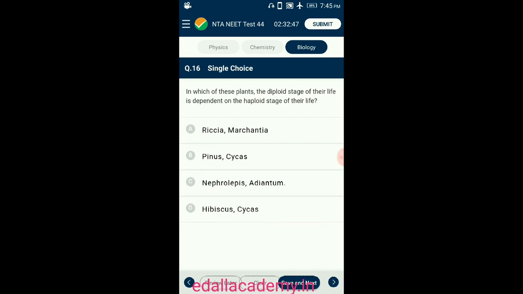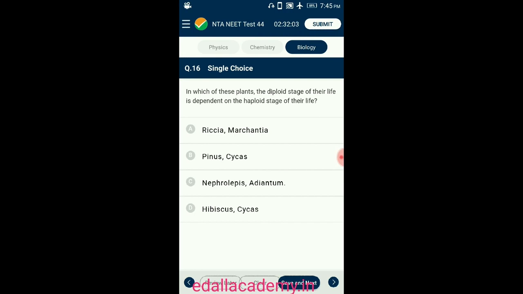Question number 16. In each of these plants, the diploid stage of their life is dependent on the haploid stage of their life. Bryophytes have a haplodiplontic life cycle in which the haploid gametophyte is dominant, independent, photosynthetic, thalloid or erect, and it alternates with a short-lived multicellular sporophyte totally or partially dependent on the gametophyte for its anchorage and nutrition. Riccia and Marchantia are liverworts, a type of bryophyte.